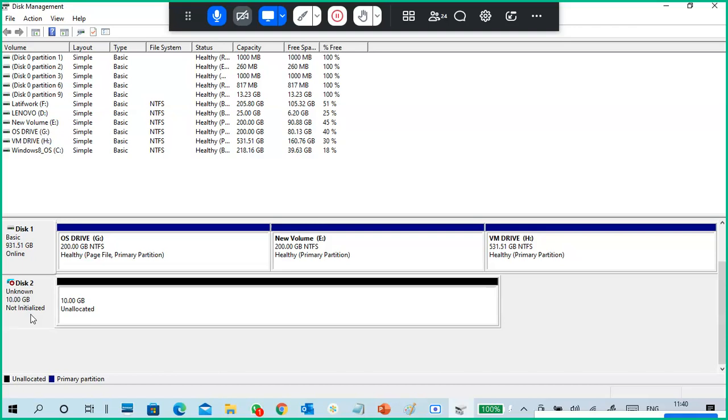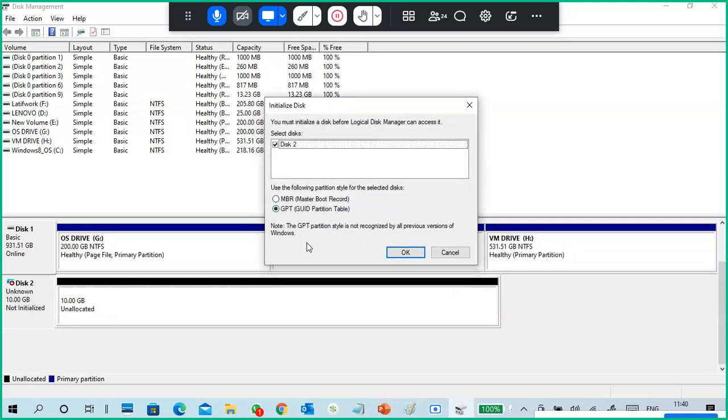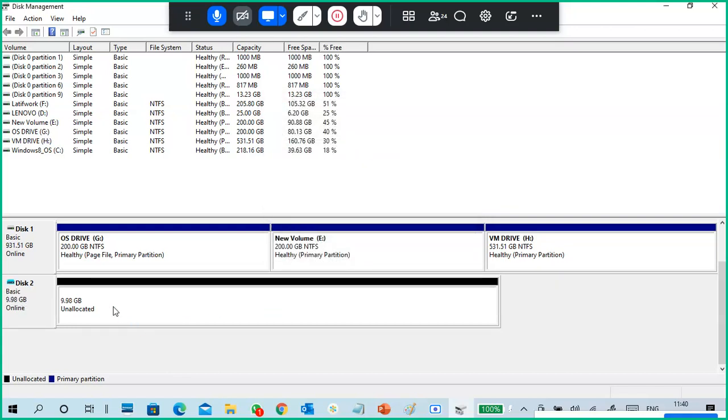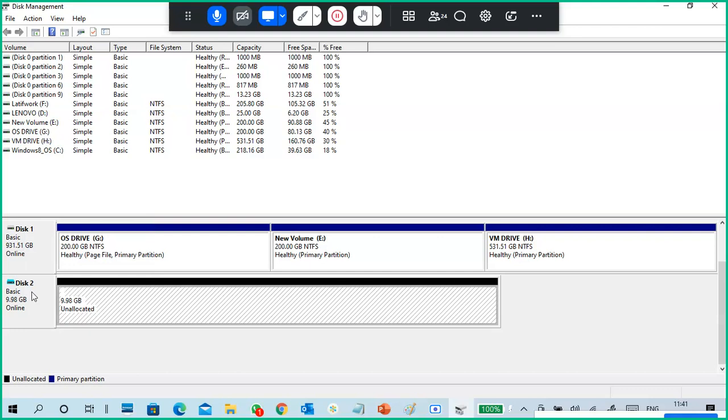Initialize. Very good. It is not initialized, so you have to initialize. Okay. If it is offline, then online it. Which one do you want, MBR or GPT? GPT. Very good. Okay, MBR is also okay. No problem. But anything. Okay. So now it is GPT. Next. Now what to do?